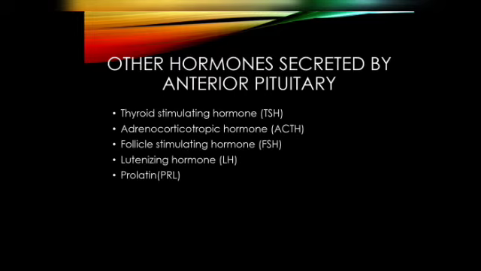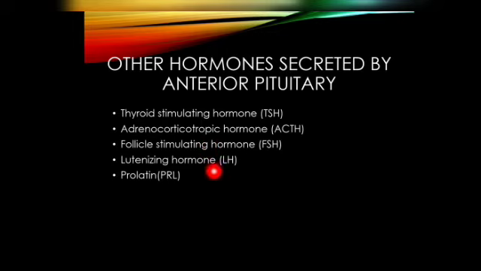Here you see, I have previously mentioned the cells, right? What are the other hormones secreted by the anterior pituitary? Thyroid stimulating hormone is secreted by thyrotrophs. Adrenocorticotropic hormone, ACTH, is secreted by corticotrophs.